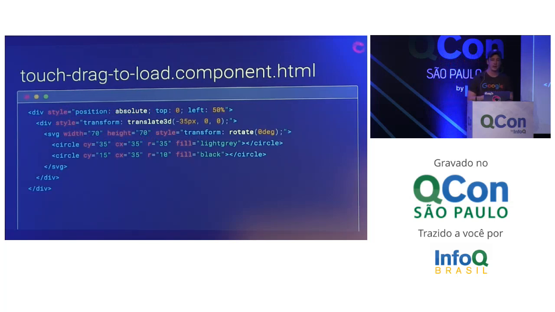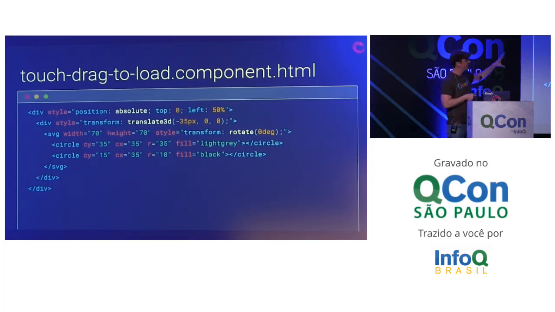Our HTML for our template looks like this. I don't have anything dynamic in here yet, but just to go over it, I've got an outer div that positions things to the center. I've got an inner div, and its whole job is to manage the vertical position and a little bit the horizontal position. You see I'm adjusting it negative 35 pixels. That's because I know that I have a circle that I'm going to use as my icon that's 70 pixels in diameter. So that's just to center it. And we're going to end up changing the Y position of Translate 3D there to move things up and down.